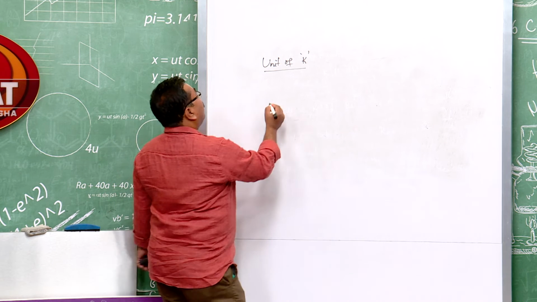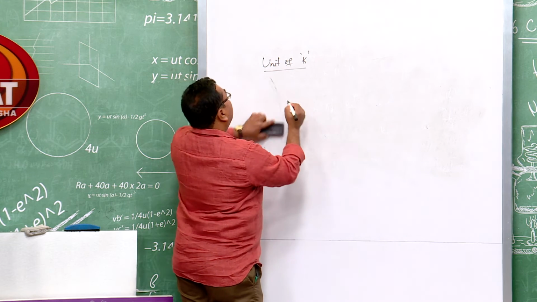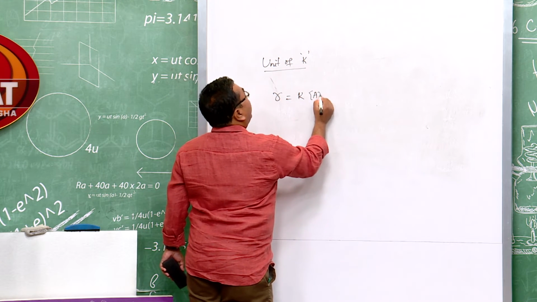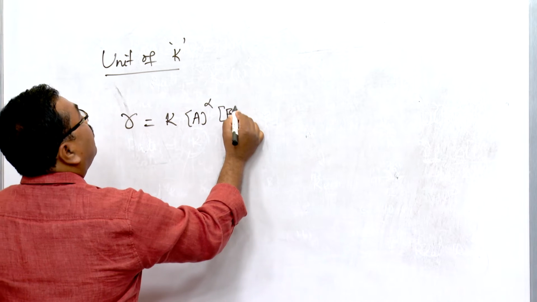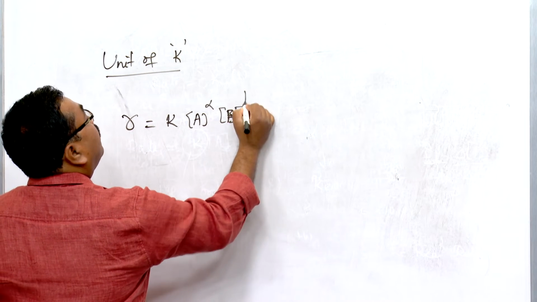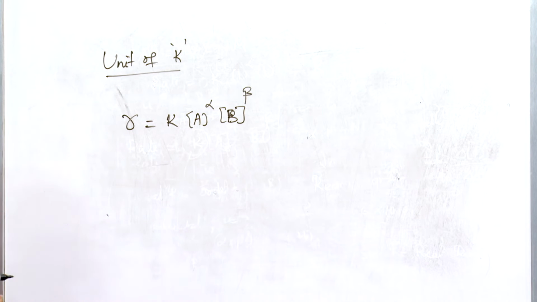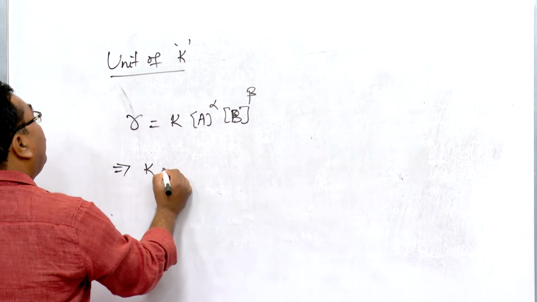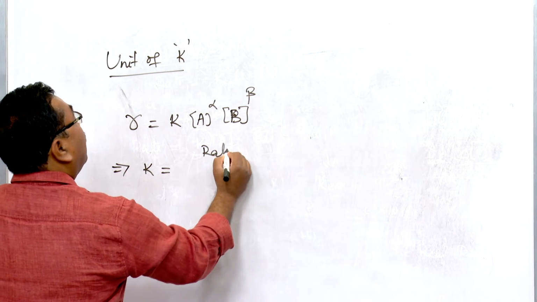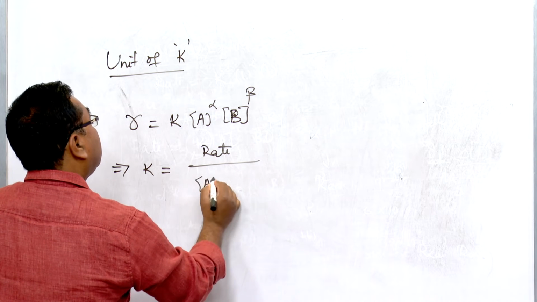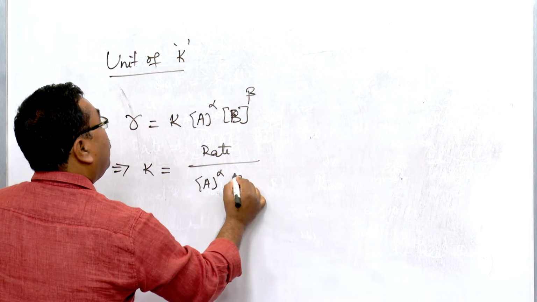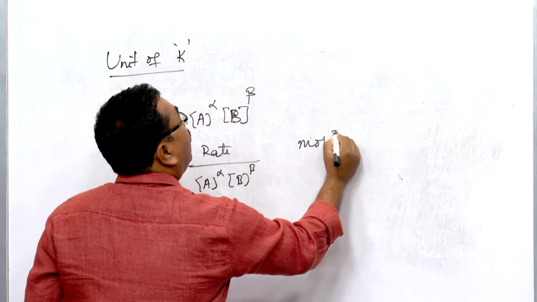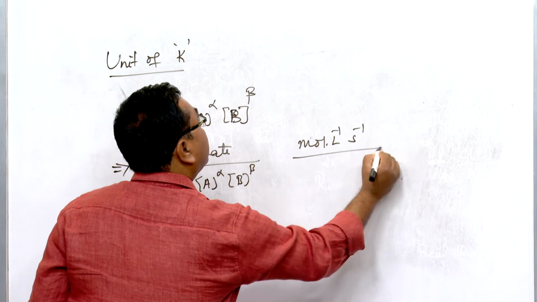Again, we can calculate this from the mathematical expression. Suppose this is [A]^alpha [B]^beta. So, this implies k will be equal to rate divided by [A]^alpha [B]^beta. The unit of rate is mole liter inverse, let us say second inverse.